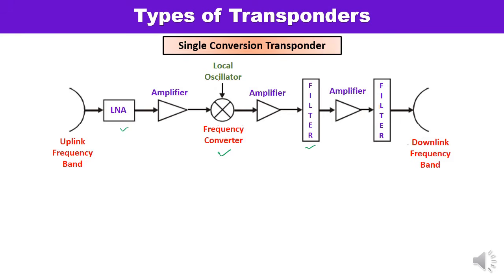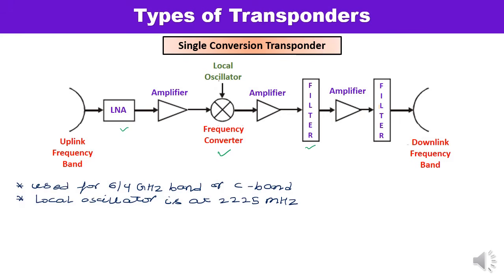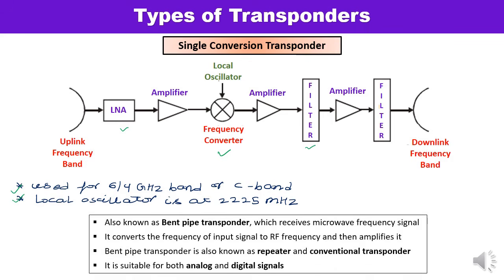This single conversion type transponder is used for the 6/4 GHz band or C band, and here the local oscillator is at 2225 MHz. It is also known as a bent pipe transponder which receives the microwave frequency signal, and as I have told you, it converts the input frequency to the RF, then amplifies. Bent pipe transponder is also known as a conventional transponder, and this type of transponder is suitable for both analog and digital signals, right?